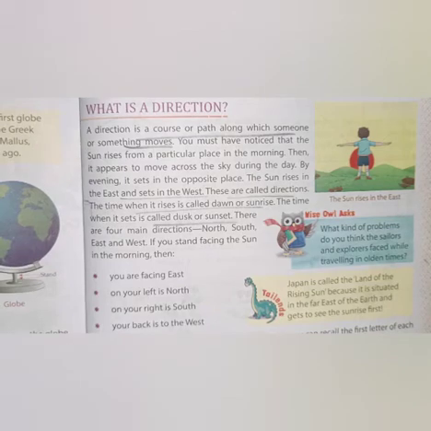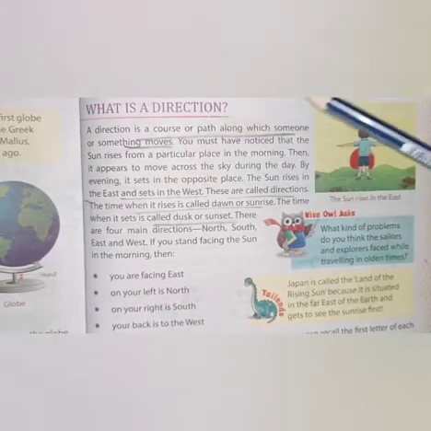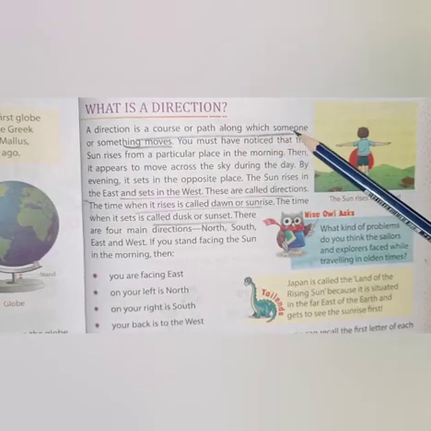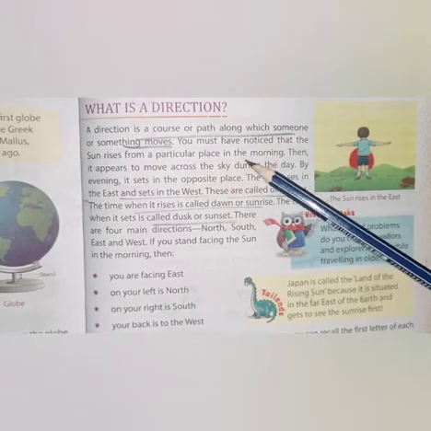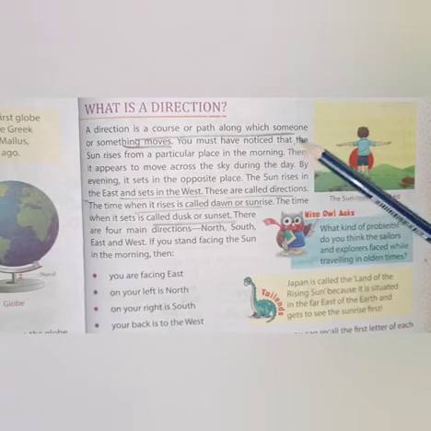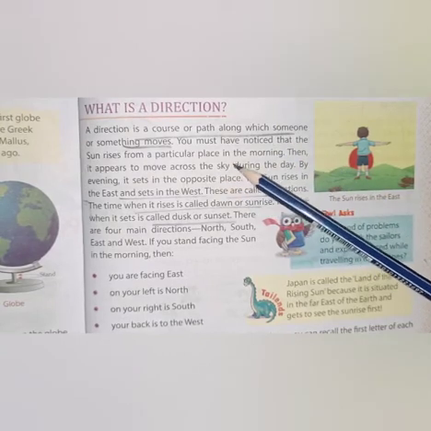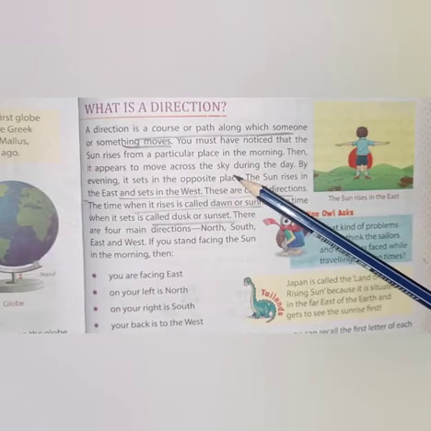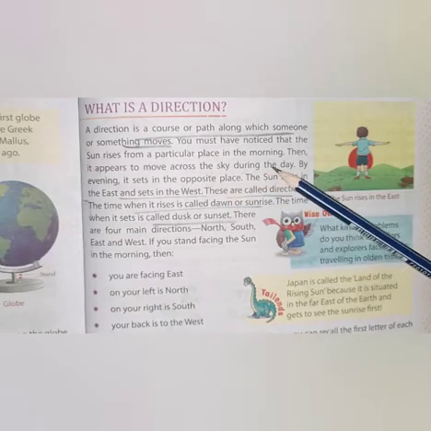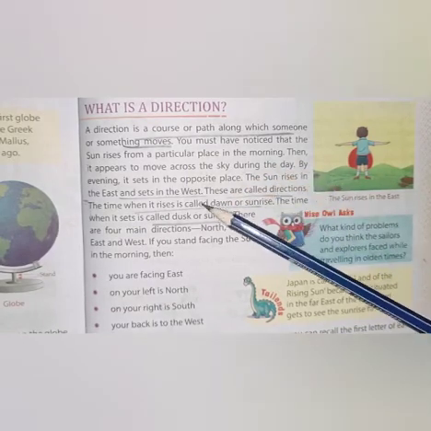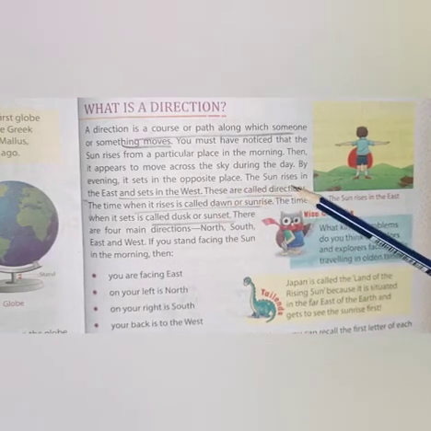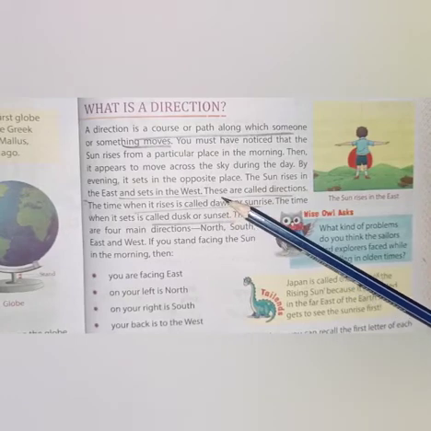Welcome back. Now, what is a direction? A direction is a course or path along which someone or something moves. You must have noticed that the sun rises from a particular place in the morning. Then it appears to move across the sky during the day. By evening, it sets in the opposite place. The sun rises in the east and sets in the west.